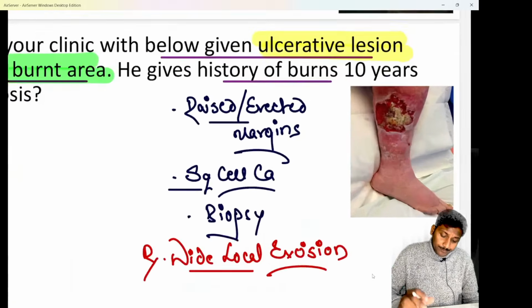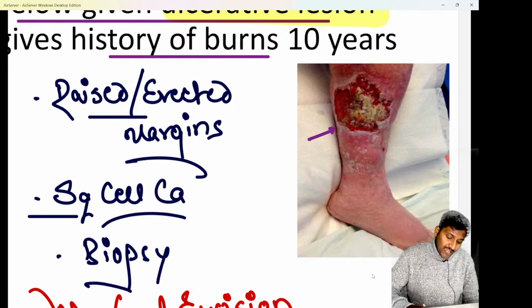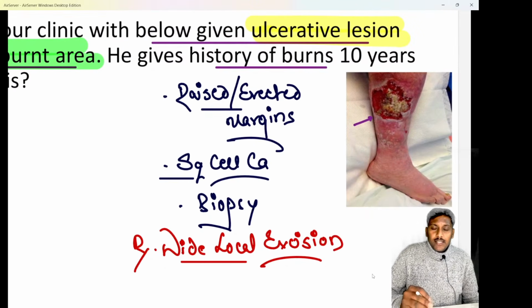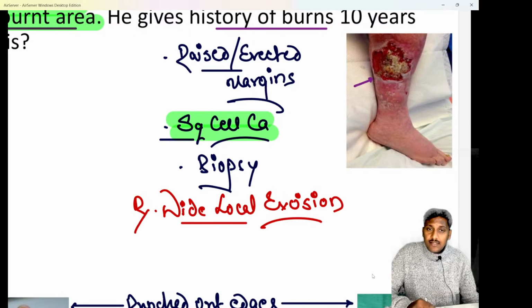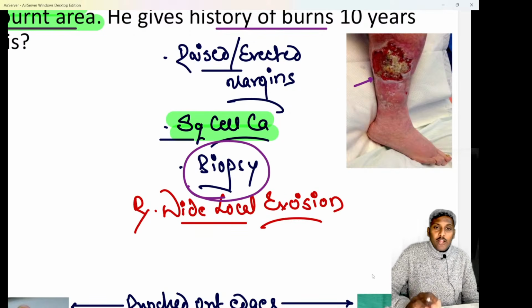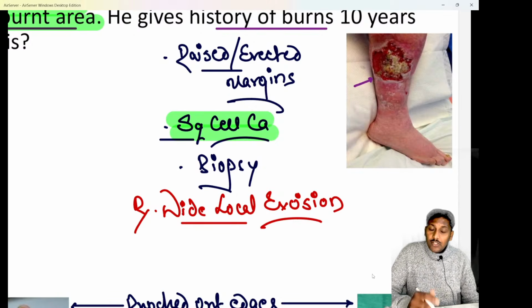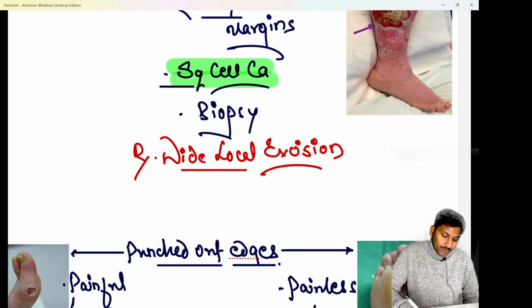Okay? So do remember, here you are able to see, beta, this is the classical ulcerative lesion in the shin which has raised or everted margins. And we know that Marjolin's ulcer has a high risk of, or is commonly associated with, squamous cell carcinoma. As there is a risk of squamous cell carcinoma, we always do a biopsy whenever we diagnose a Marjolin's ulcer, because we never know whether it is a case of Marjolin's ulcer or it has already developed squamous cell carcinoma. Therefore a biopsy is necessary, and treatment is nothing else but wide local excision, beta.